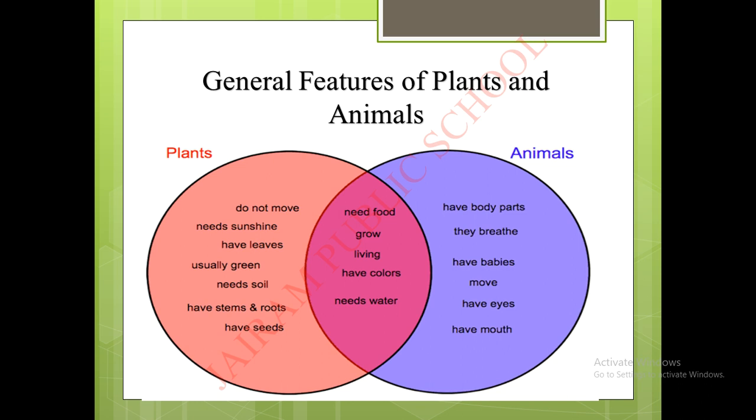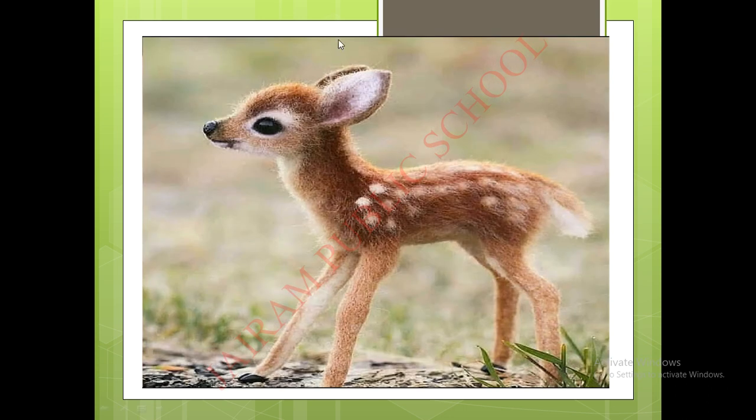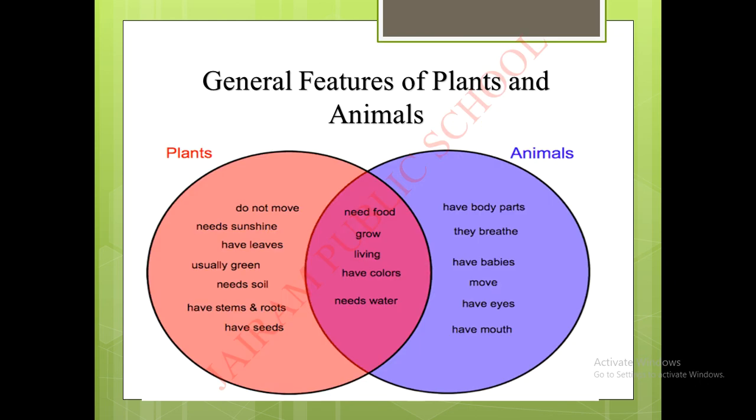Very good, children. Now we can see the features about the animals. What is the first point given? Animals have body parts. We all know that animals have body parts like eyes, mouth, ears, leg, tail, all these things. Only using these parts, animals are doing their actions. Next point, they can breathe. Of course, animals have nose and they can able to breathe to stay alive.